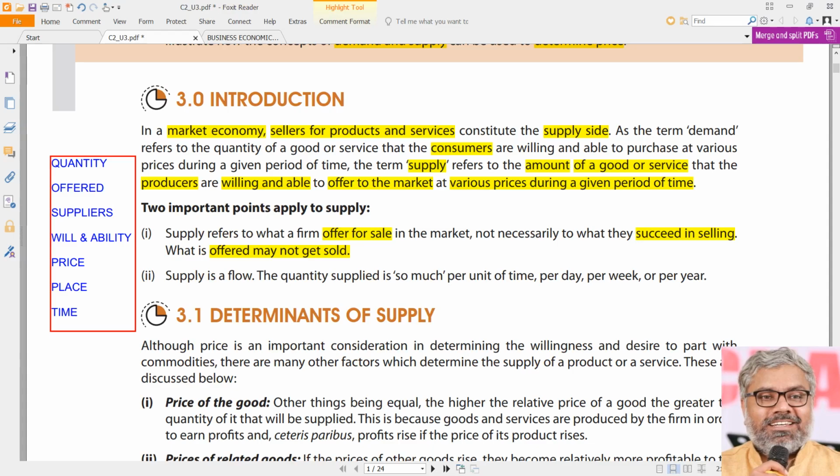But when it comes to consumer, it is not just ability to consume, it is not just willingness to consume, it is not just his wish to consume. All these things only will not matter. He has to really buy it. Then only it constitutes demand.